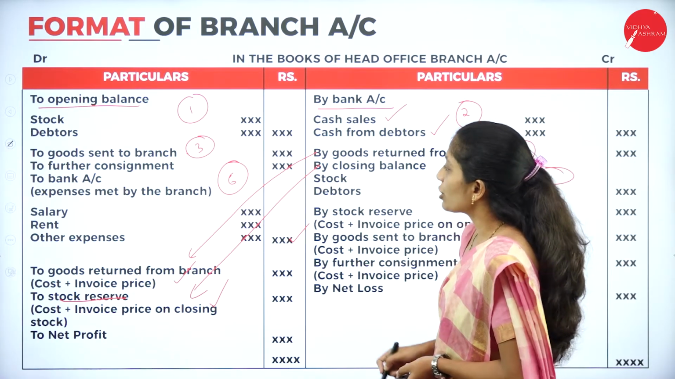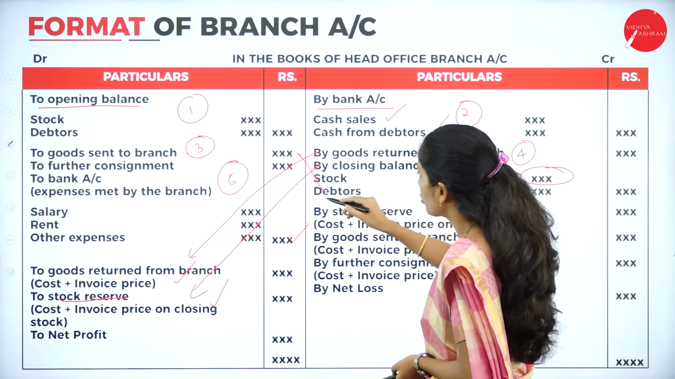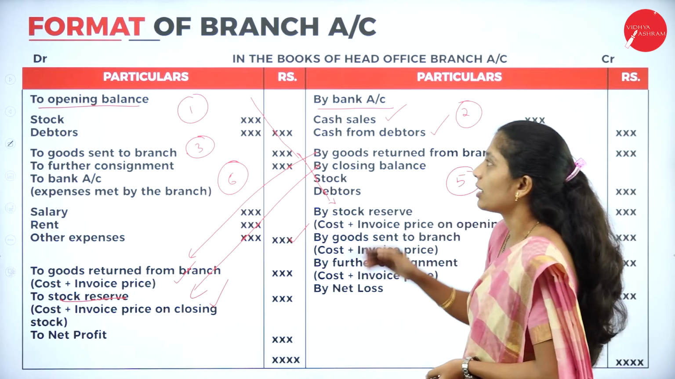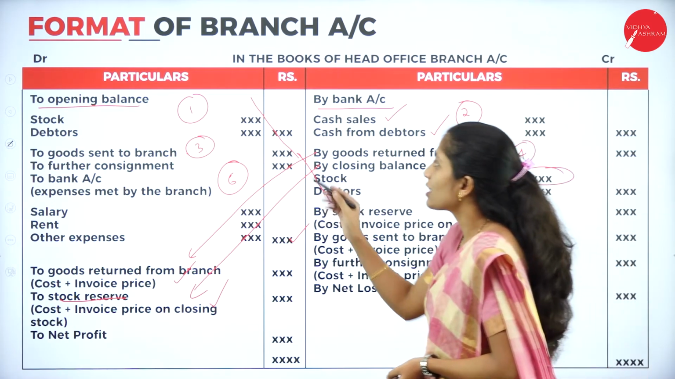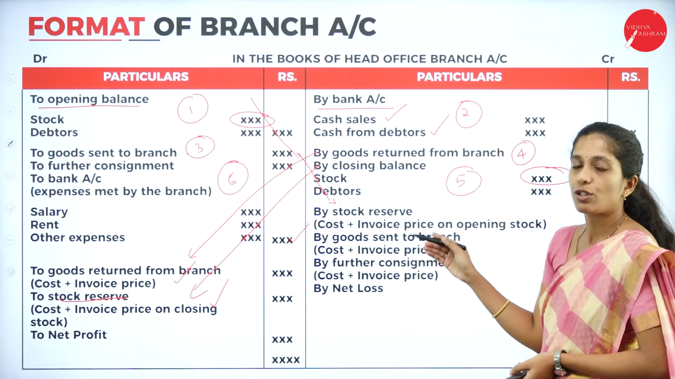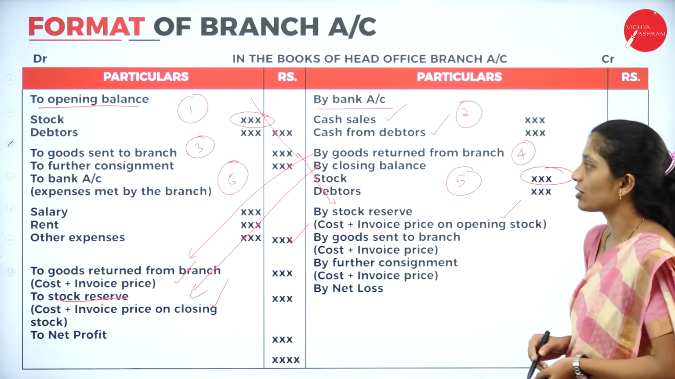Next, we are going to transfer here whatever is there on the debit side. So we have to take it as by stock reserve, that is, of opening stock. So we have to take this opening stock as by stock reserve. Here also we are going to take cost plus invoice price on opening stock.